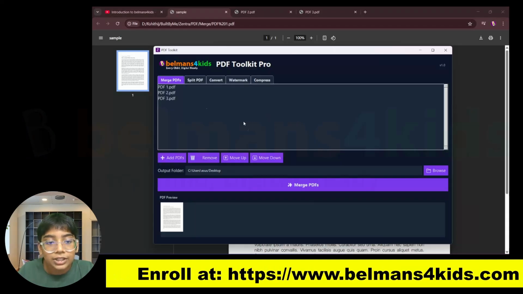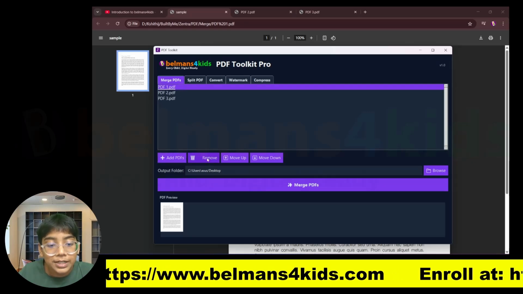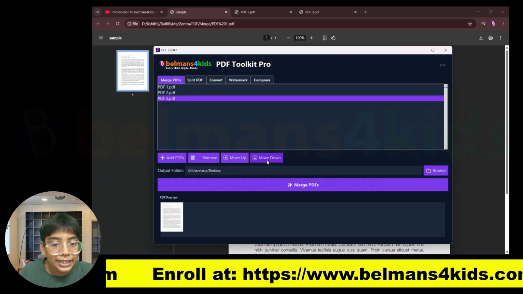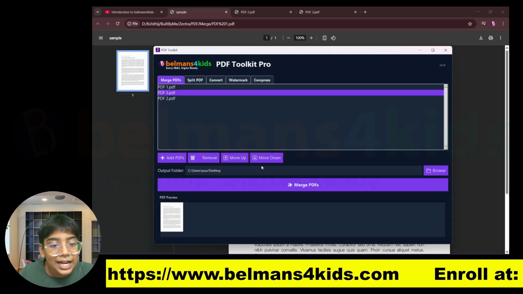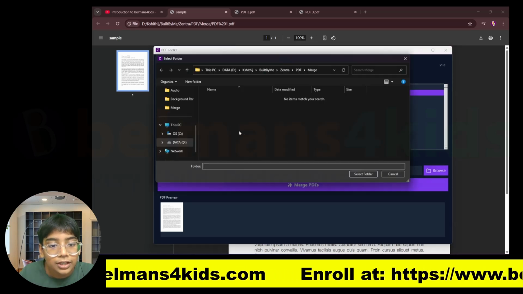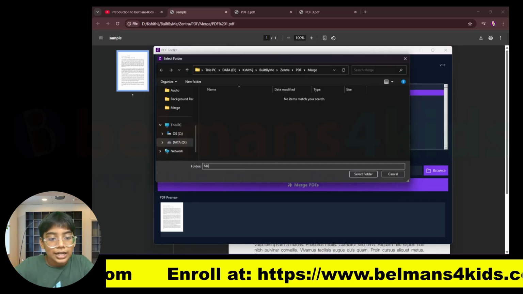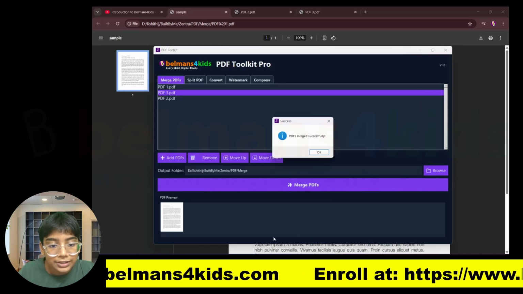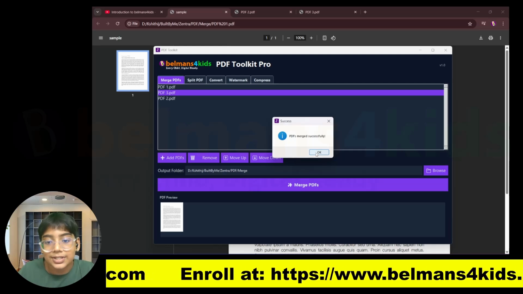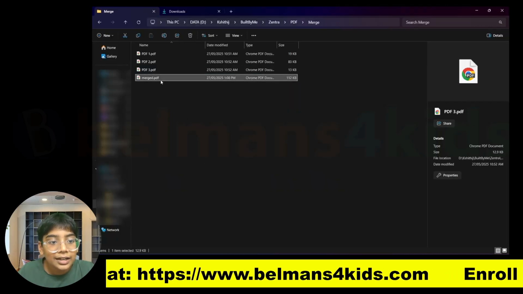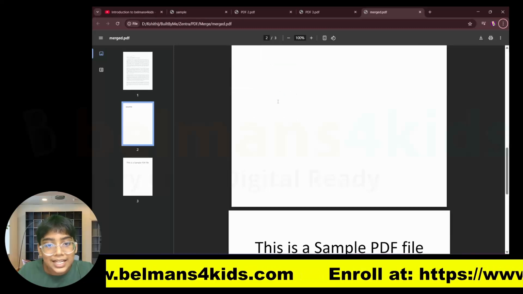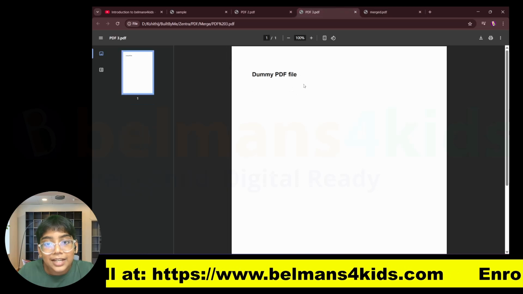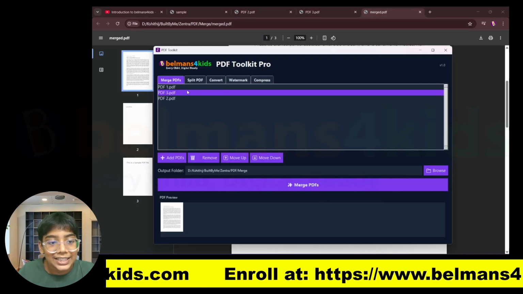So let's go back to the tool over here, and you can even remove PDFs or move them up or down. So let's say I want PDF 3 to come before PDF 2. I can just move it up just like that, and then after that I can select output folder. So let me just select this folder here and merge the PDF, save it here, and you can see it says PDFs merged successfully. Now let's go over there, and you can see all the PDFs have merged just like that, and you can even see that PDF 3 has come before PDF 2 because we changed that here, right?